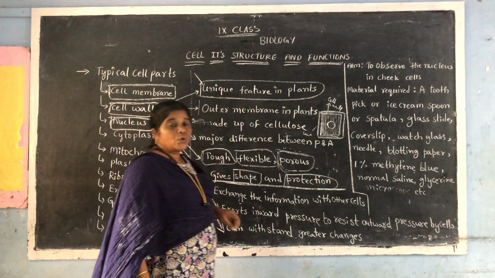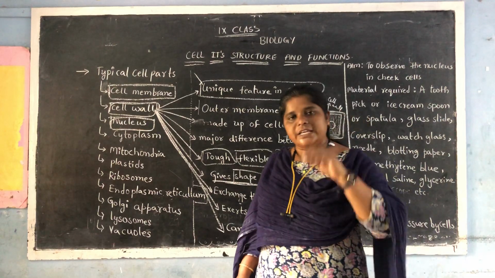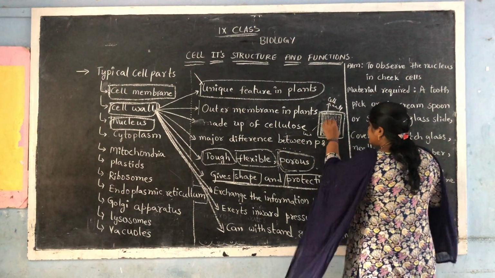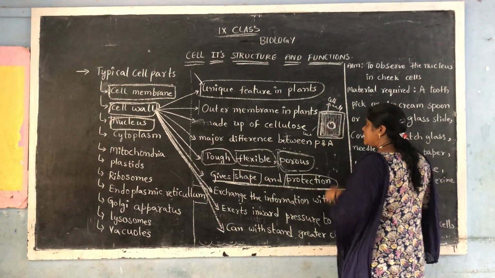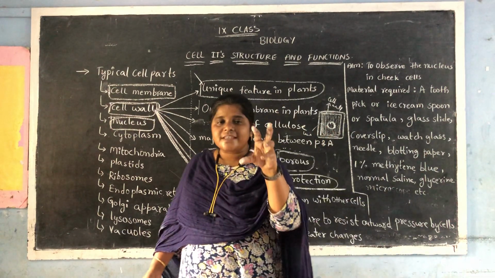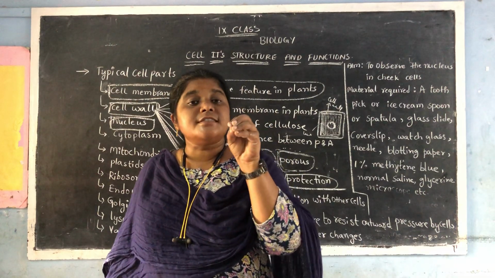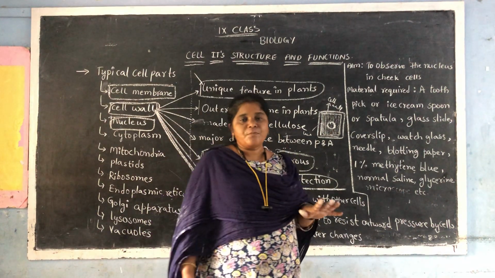The nucleus. You all know that the nucleus is a dense spherical body present in the middle of the cell, floating in the cytoplasm.